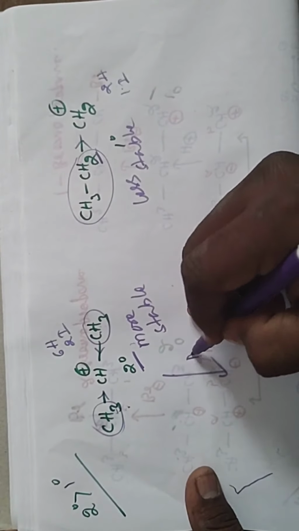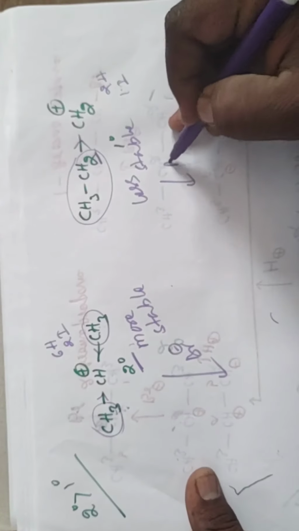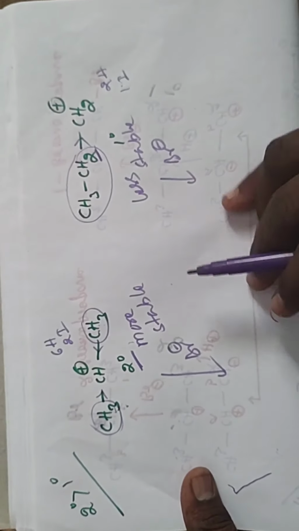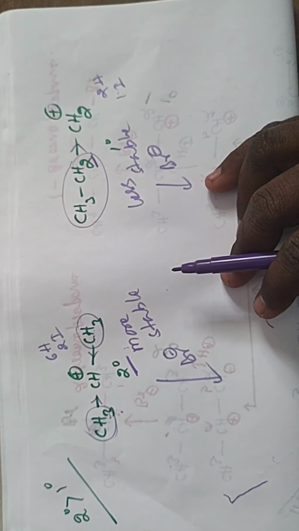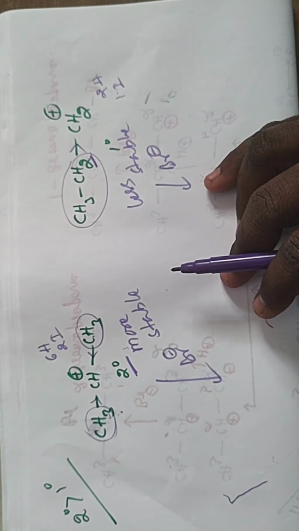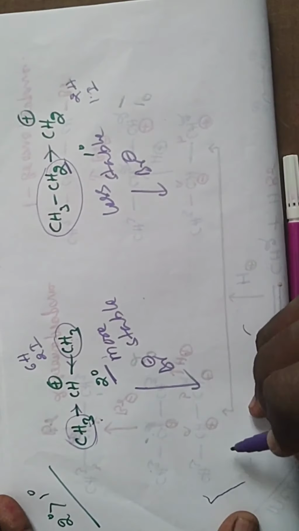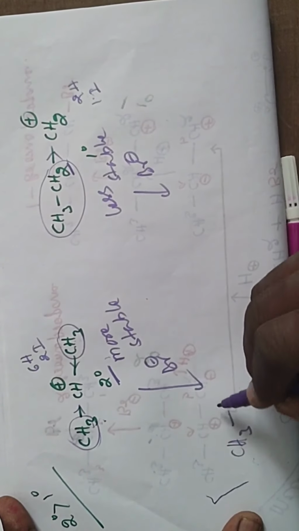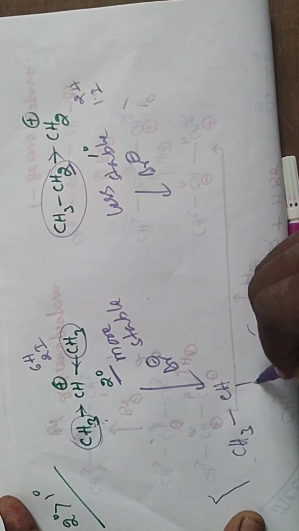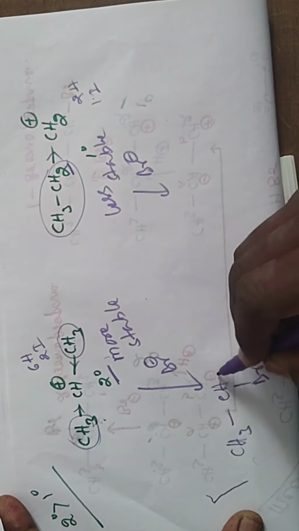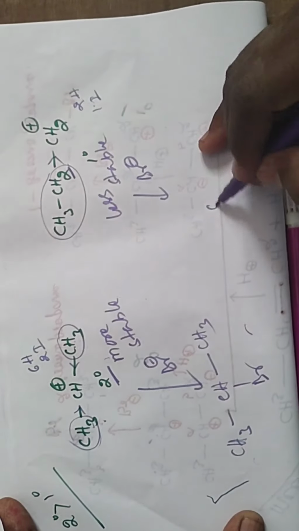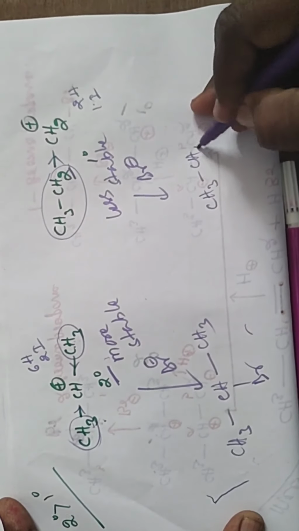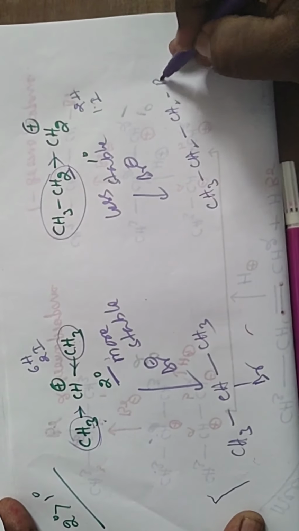After that, Br minus is added to this one. As per the Markovnikov rule, the more stable intermediate gives the major product. So CH3, CH, Br, CH3, and this is CH3, CH2, CH2, Br.